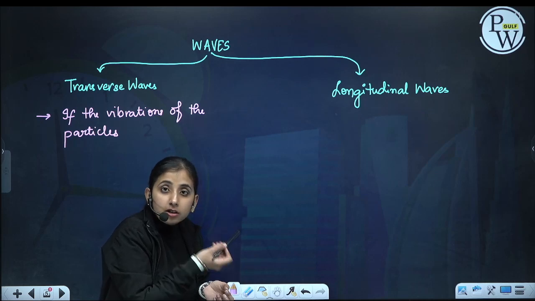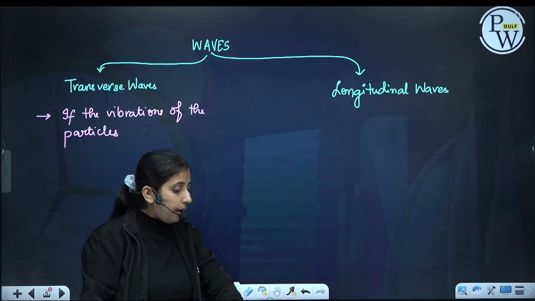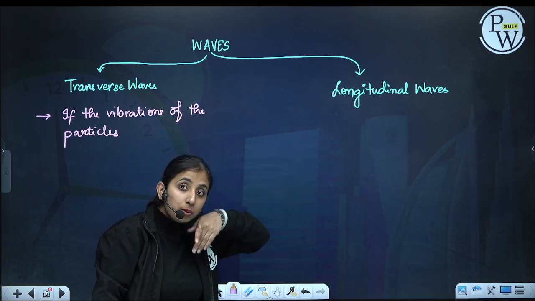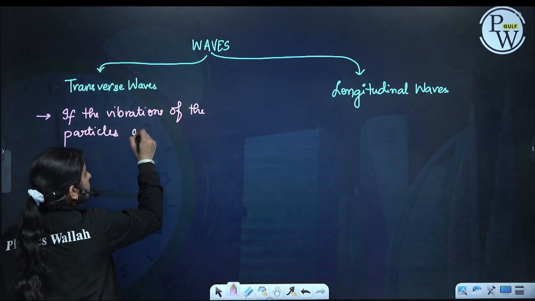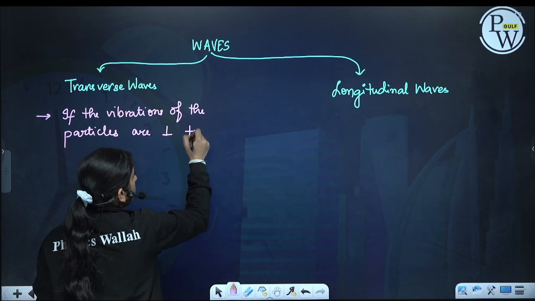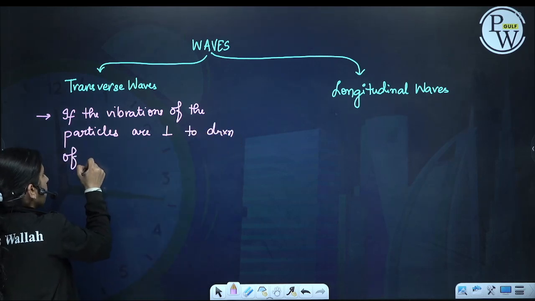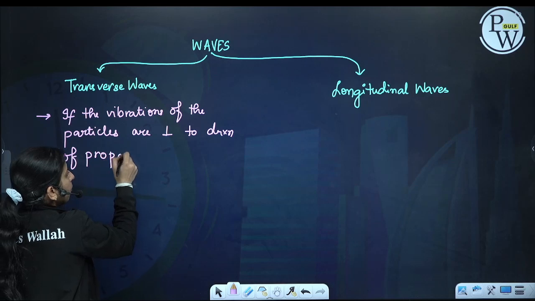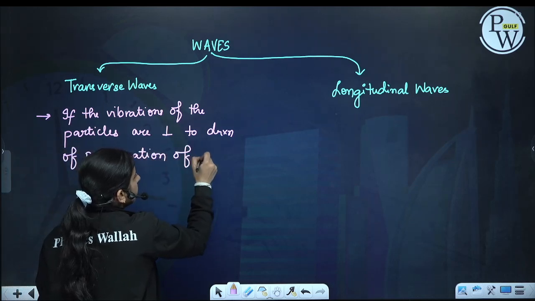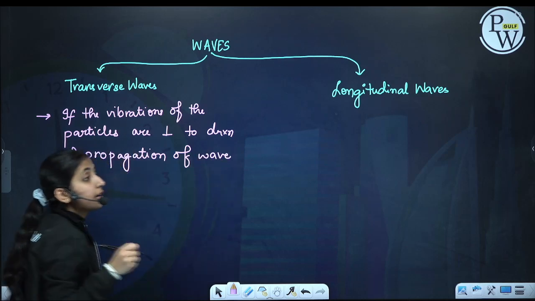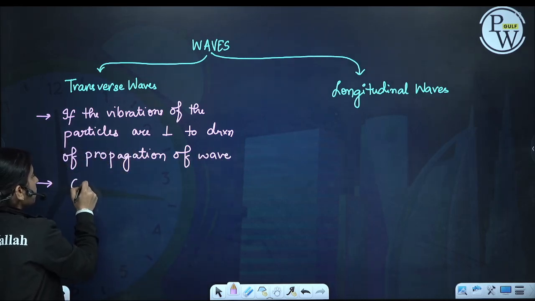All the particles of the string are going up and down, but the wave is going forward. So if the vibrations of the particles are perpendicular to the direction of propagation of the wave, then we call that wave a transverse wave.